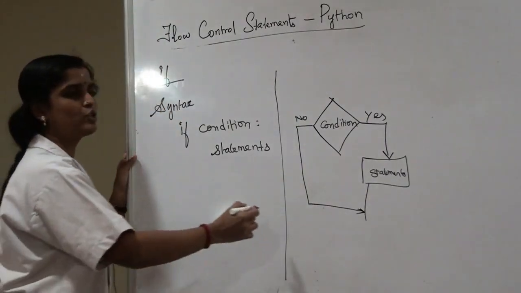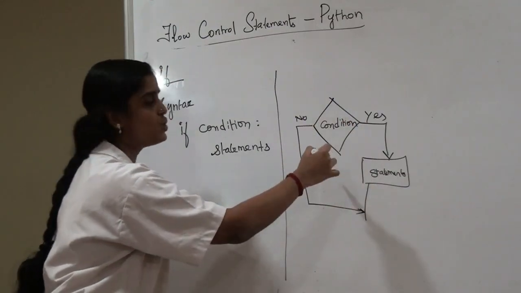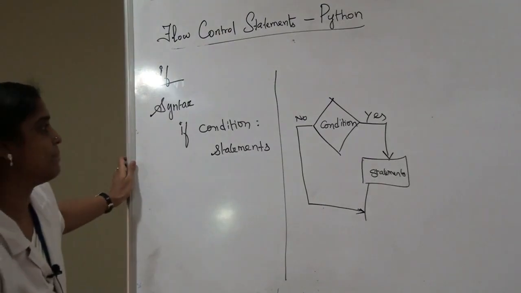Okay, here is the flow chart. If the condition is true, then the set of statements will get executed. If the condition is not true, then it will come out of the if. Now we will see an example for the if statement.